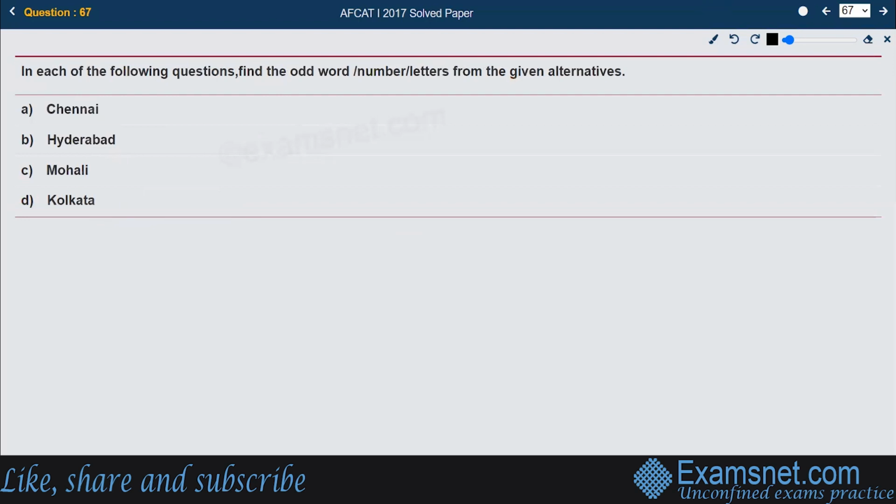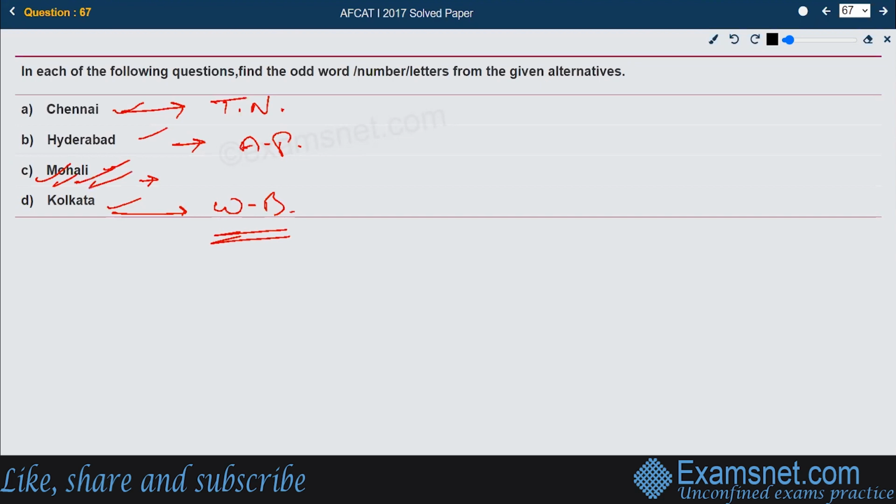Next, in each of the following questions, find the odd word, number, or letter from the given alternatives. Chennai, Hyderabad, Mohali, and Kolkata. The right answer is Mohali, because all of them are state capitals. Chennai is the capital of Tamil Nadu. Hyderabad is the capital of Andhra Pradesh. Mohali is just a city of Punjab. Kolkata is the capital of West Bengal. So the right answer is Mohali.